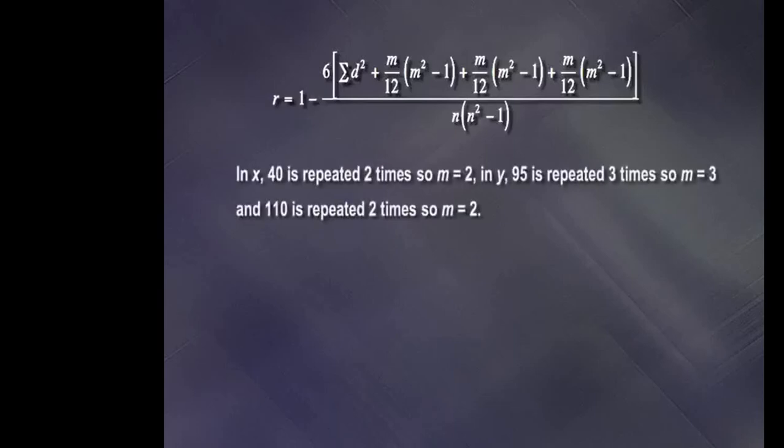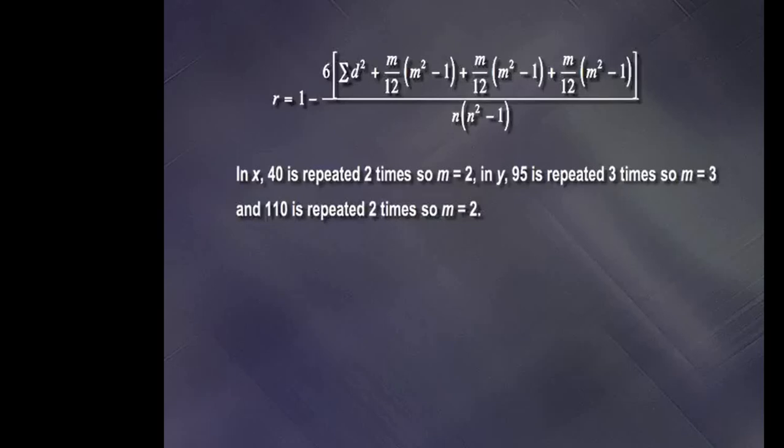In x, 40 is repeated 2 times, so m equals 2. In y, 95 is repeated 3 times, so m equals 3. And 110 is repeated 2 times, so m equals 2.